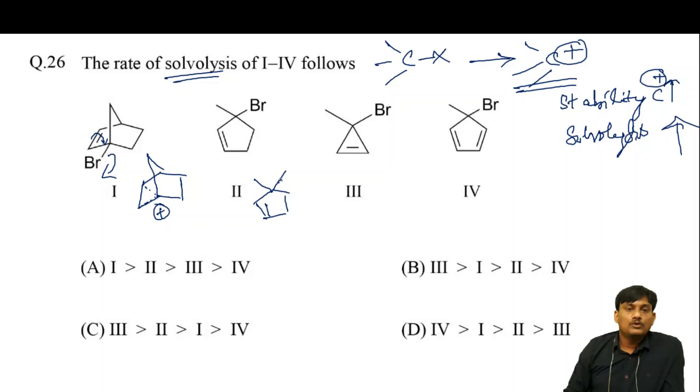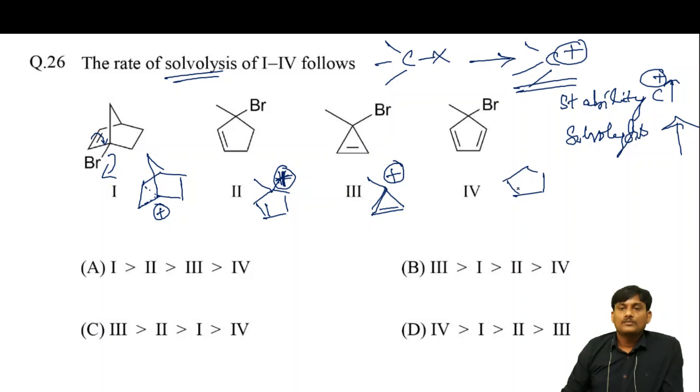Here there is a removal of bromine, so you will get positive charge here. And when you remove bromine here, double bond, you will get positive charge. And this one, double bond, and here you will get positive charge.